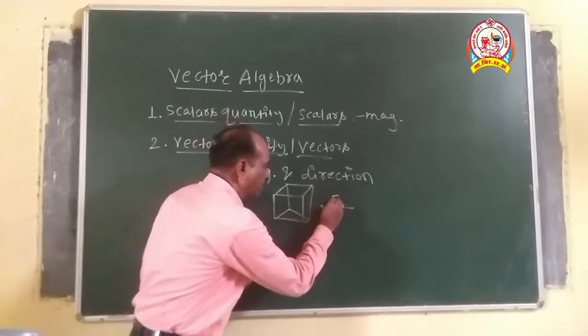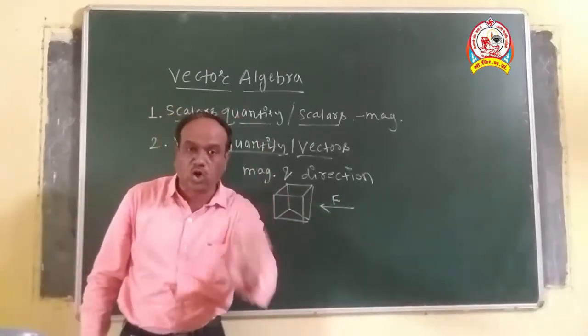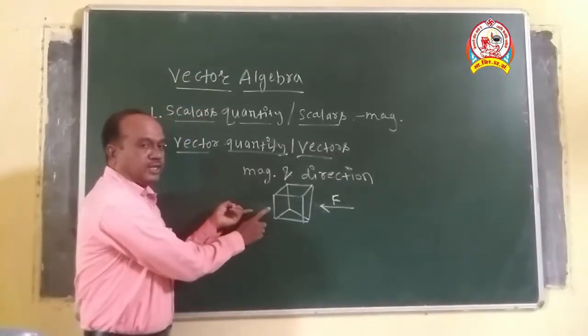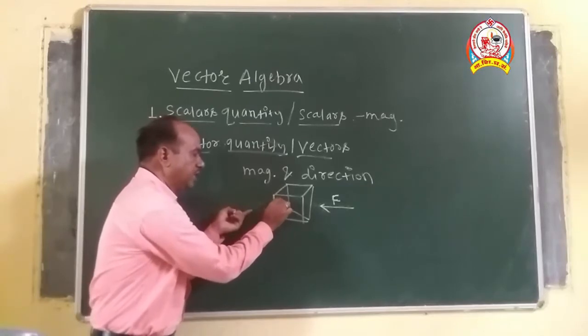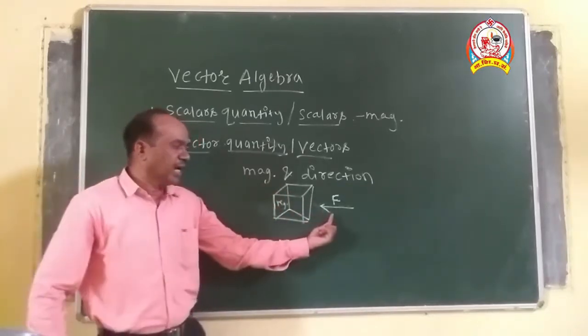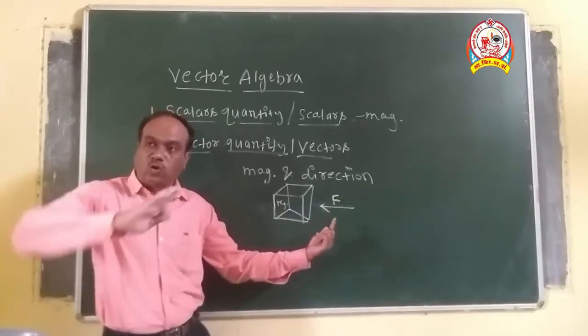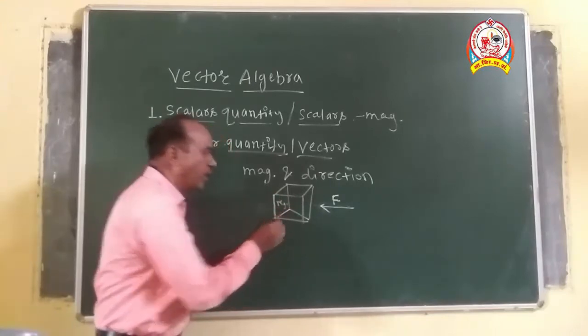Therefore, we say that force is a vector quantity, because this block has some mass in kg or grams. Means what? When we apply some force in that direction, it is displaced from one point to another point.